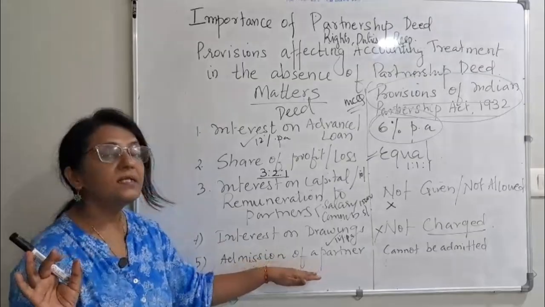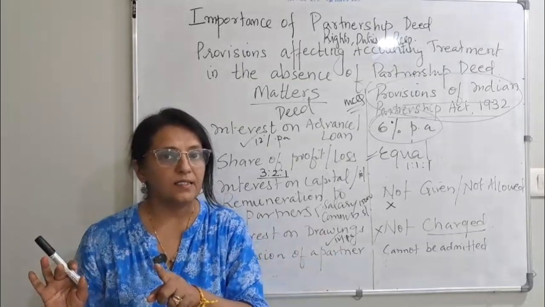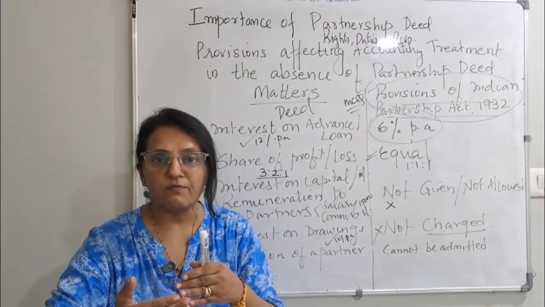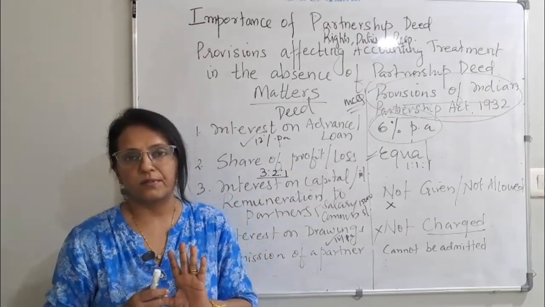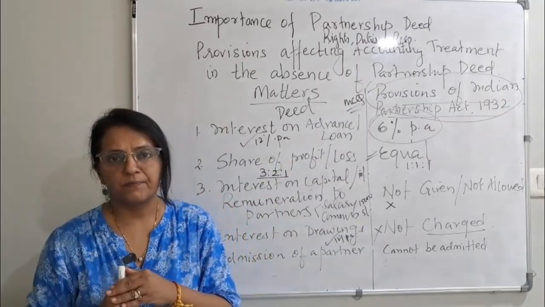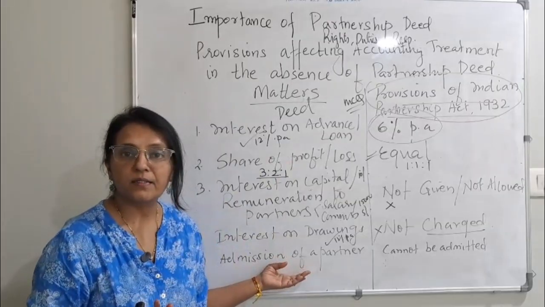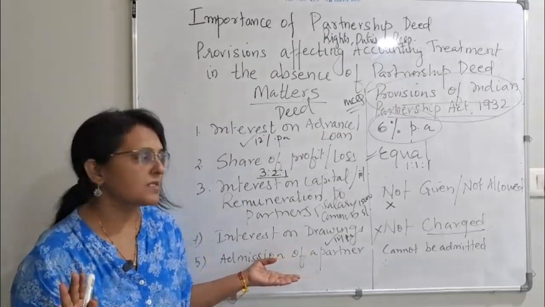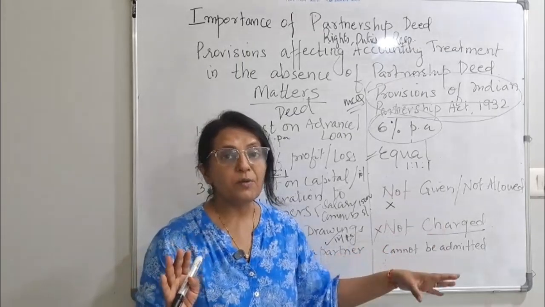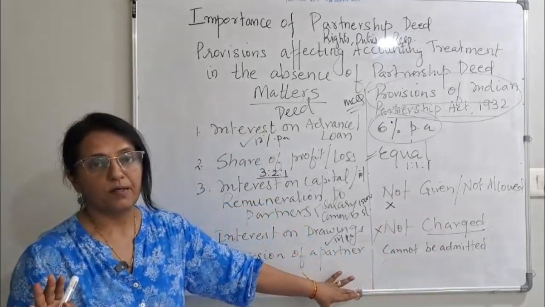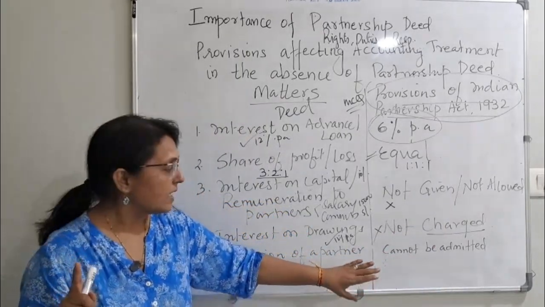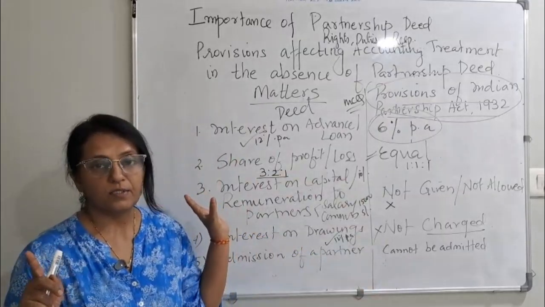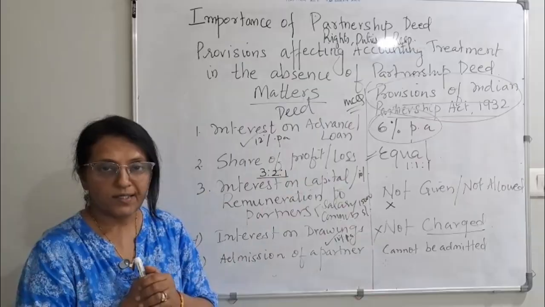Or if it is written in the agreement, then if the majority, whatever the ratio is, say yes, then we can take the new person as a partner. This might be written in the agreement, going according to the majority. But if there is no agreement, nothing is there, then unless and until all the partners agree, you cannot take the new person as a partner. Okay?